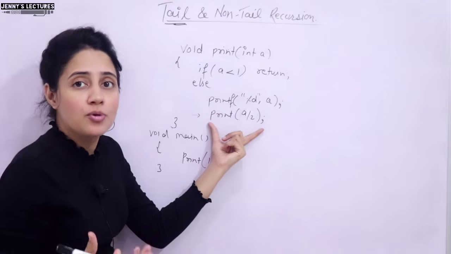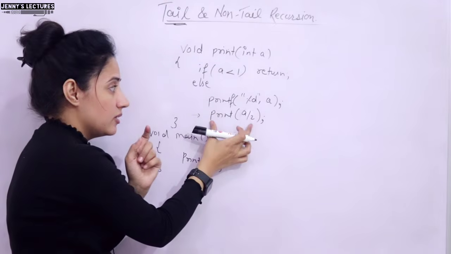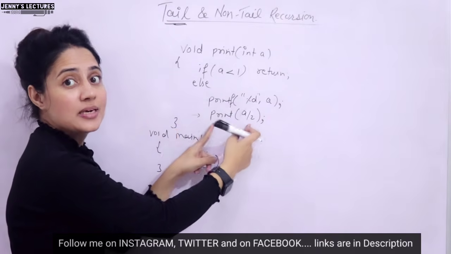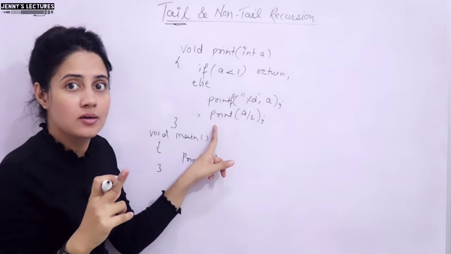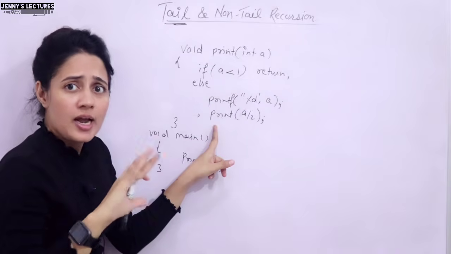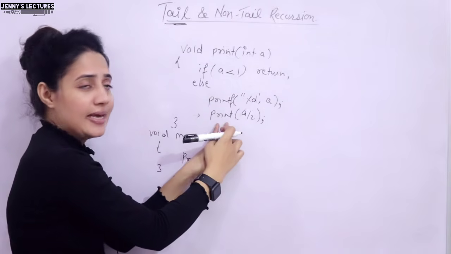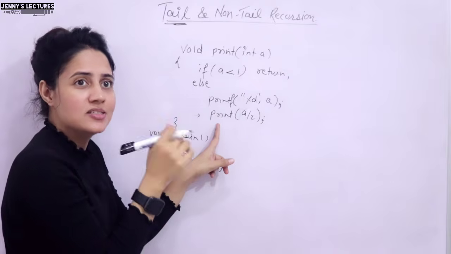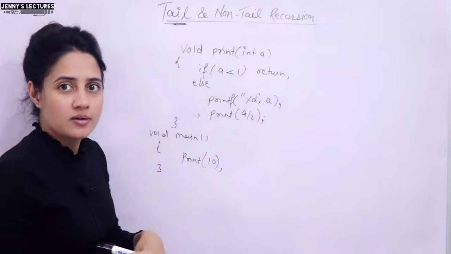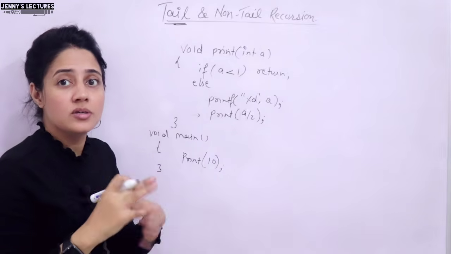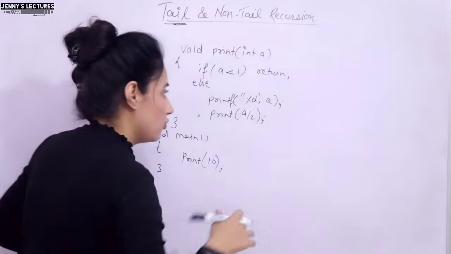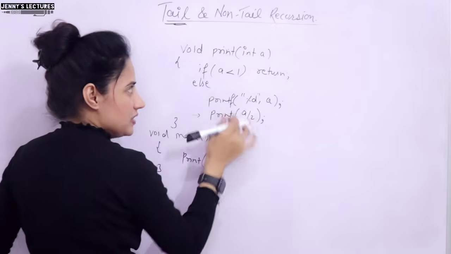But sometimes in some programs, it looks like the recursive call is the last statement written. After that, you will find the closing braces, but still that was non-tail recursion. That example also we'll see in this video. So I just want to say, after just looking at this, how can you say whether this is tail or non-tail, we will see. Directly you cannot say, after looking that this is the last statement, it is tail. This is not last, it is non-tail. It is not the correct logic to find out tail or non-tail recursion, right? By the end of this video, you will get all the points on how to find out whether this is tail or non-tail. So now, obviously in this case, it is tail recursion.